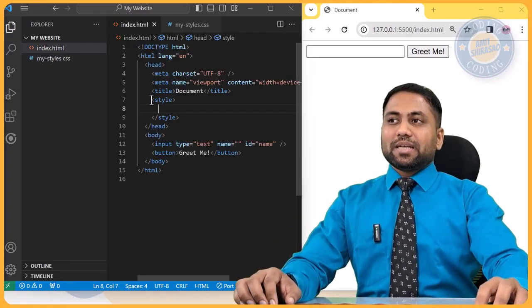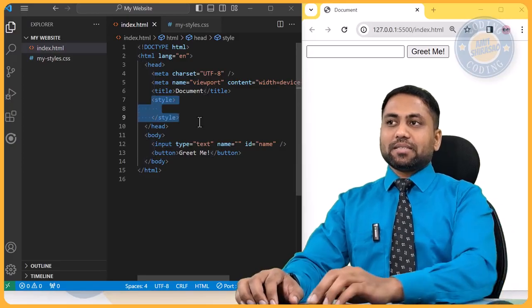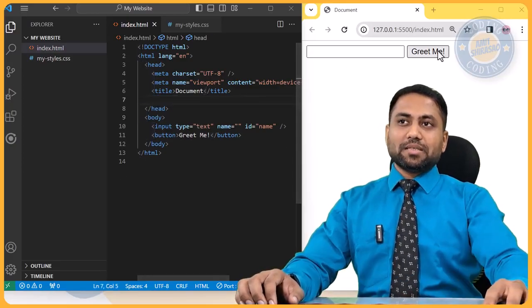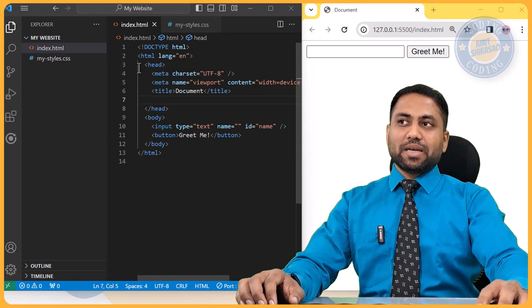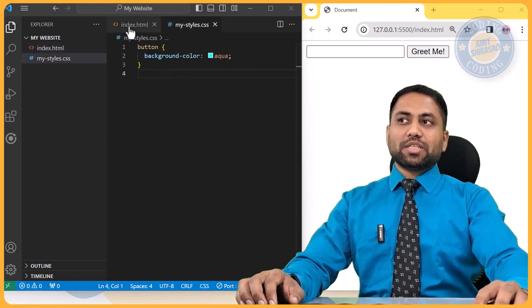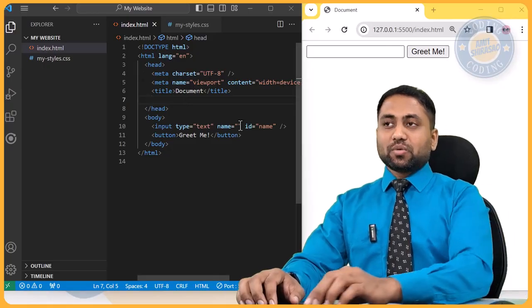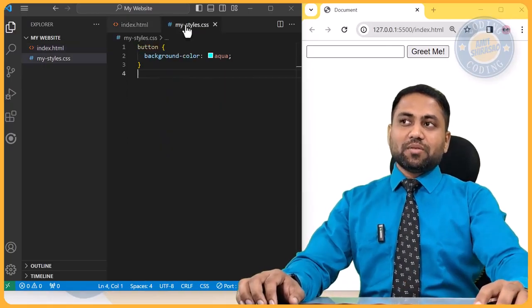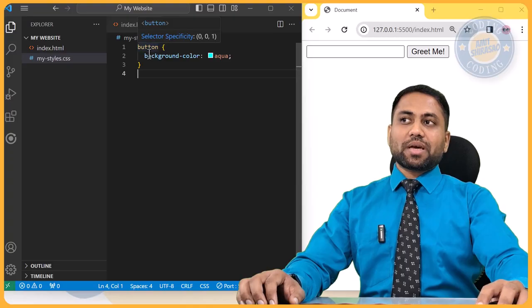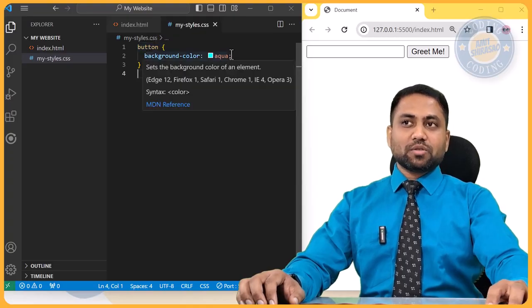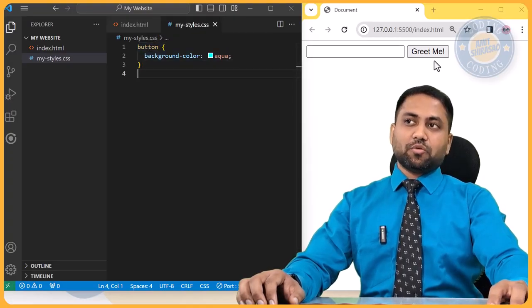Here you don't need a style tag, you need a link tag instead. Notice that here style is not getting applied because this file is not linked to your HTML and we are only viewing this HTML file. Okay, now as soon as I link this file, it will understand that all the buttons should have a background of aqua color. So you will see that aqua color appearing over here.